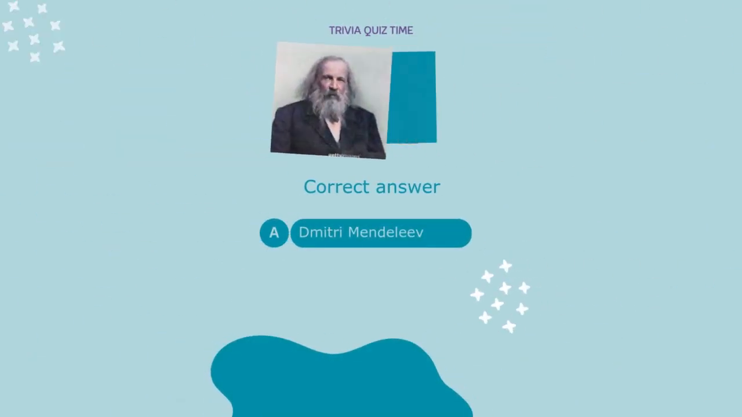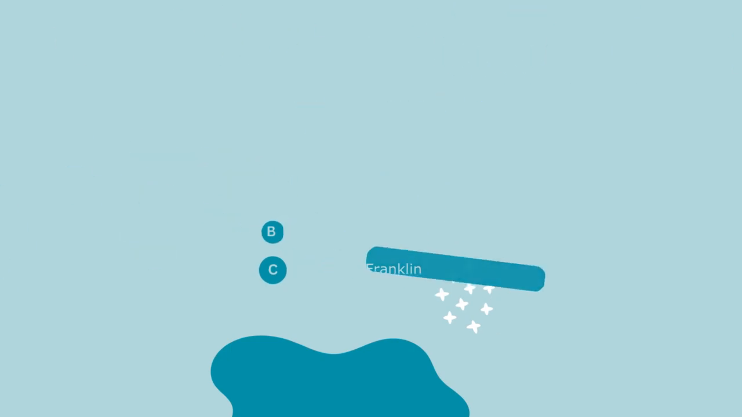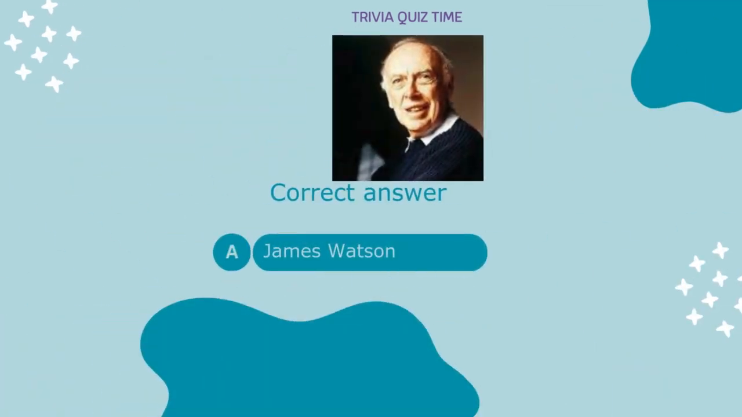Dmitri Mendeleev. Who discovered the structure of DNA? A. James Watson. B. Francis Crick. C. Rosalind Franklin. Correct answer: A.